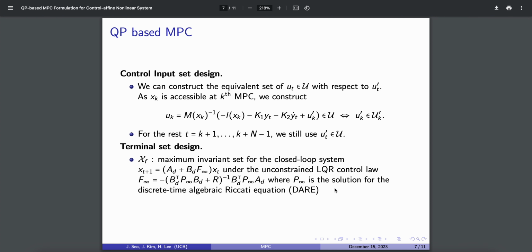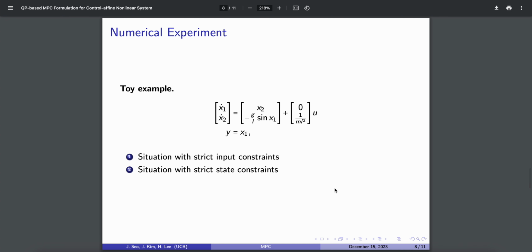First, for the control input set, we construct the equivalent set of U with respect to U prime. As x_k is accessible to the k-th MPC, we can construct the equivalent set here. For the terminal set design, we just use the maximum invariant set for the closed-loop system under the unconstrained LQR control law.